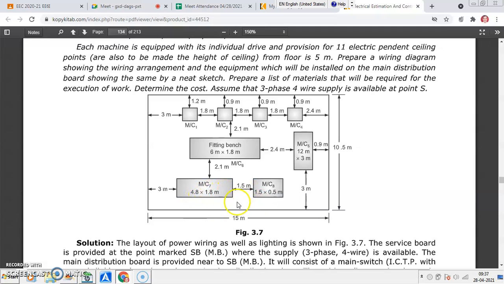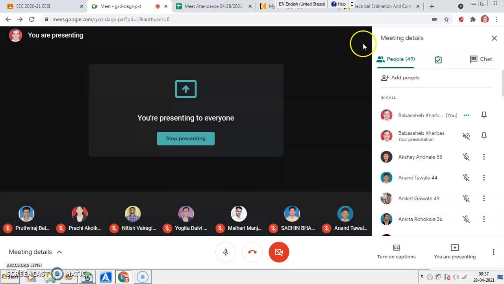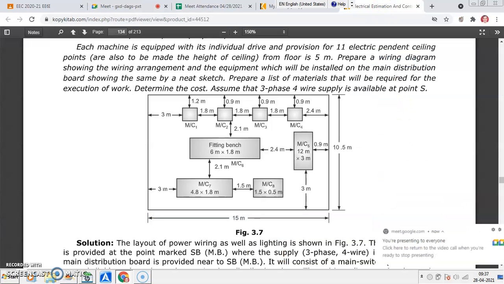So you have this wall, the shop being 15 meter by 10.5 meter. So the dimensions and locations are shown over here. So you might have understood this plan with locations. Any doubt? Okay, is it clear to you?